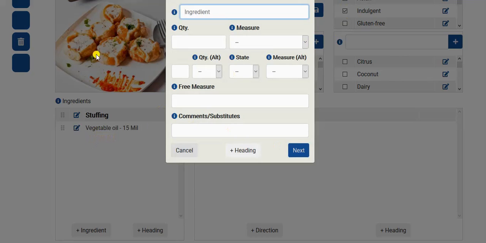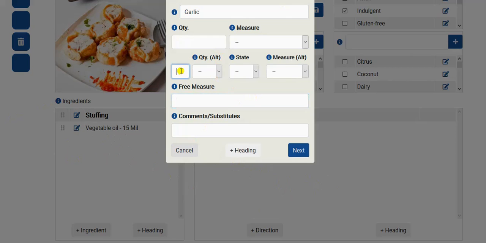The next ingredient is garlic chopped, and this is how it was written in the original recipe. However, in our system, what we want to do is to separate the actual ingredient from the instruction. So in this section here, we only want to list the ingredients themselves. The instructions will come as part of the directions process later on. So when you're adding a recipe into your Dwell, you go through the recipe listing just the ingredients and then go through it the second time and add the instruction into the direction section here. I'll demonstrate it as we go.